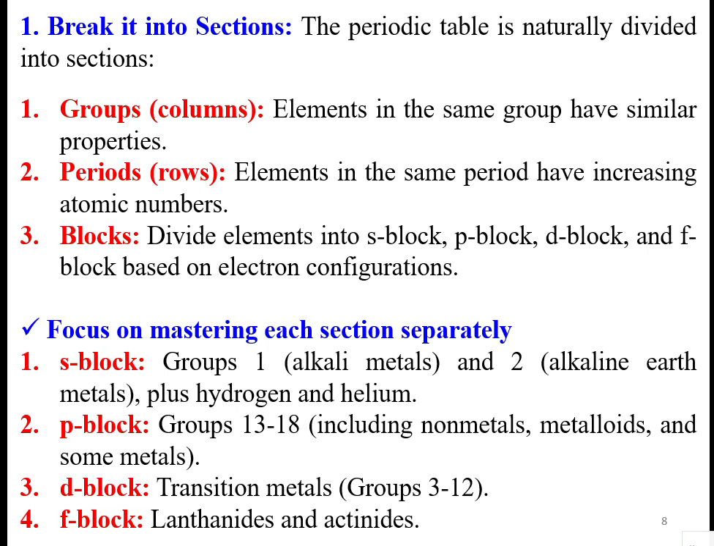Then D block elements have a double dumbbell shape. These metals we call transition metals, and they run from group 3 to 12. Then F block elements are very complex in the periodic table, including the lanthanides and actinides.